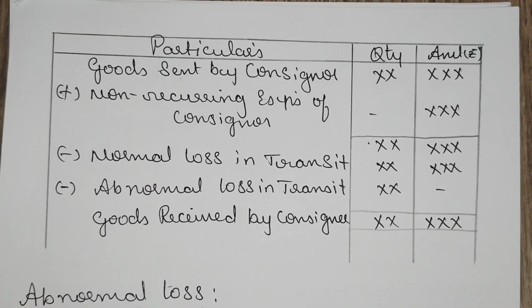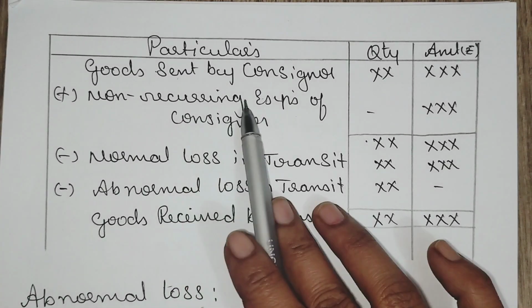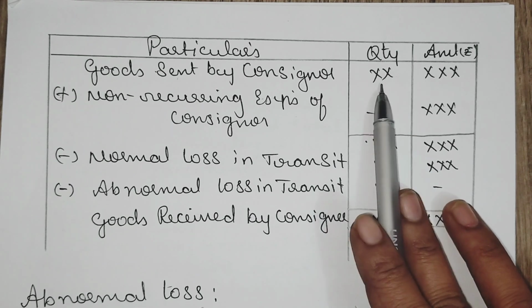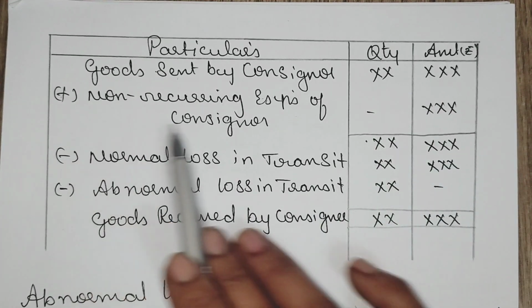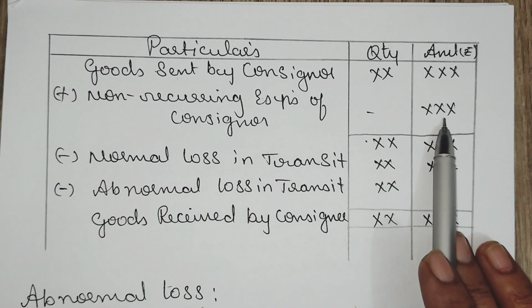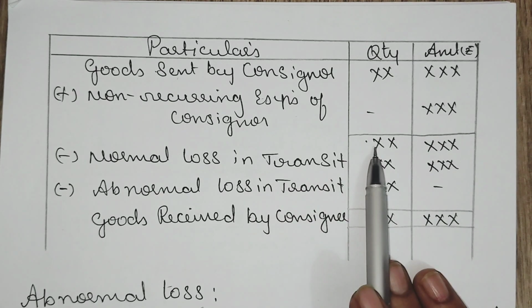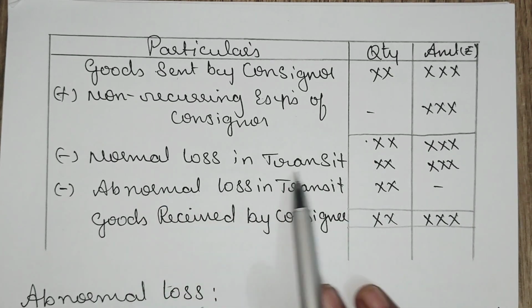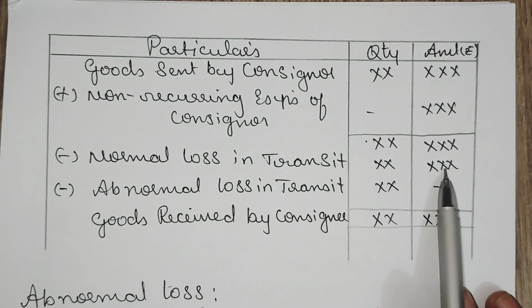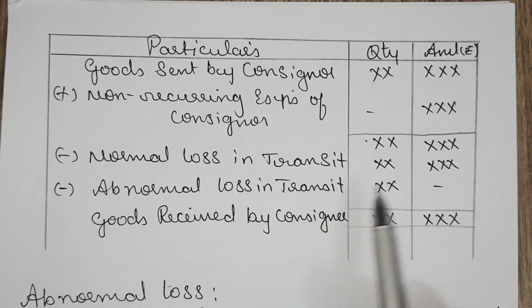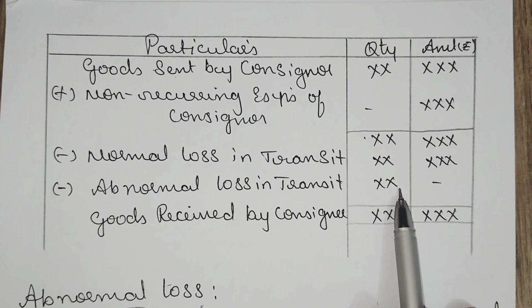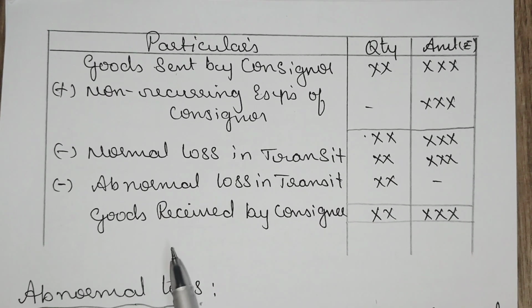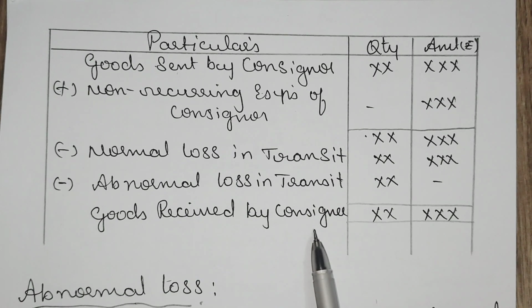The calculation of normal loss is: goods sent by consignor, quantity, amount, non-recurring expenses should be added. Then from the balance amount, normal loss in transit should be deducted. Abnormal loss in transit, that quantity will be recorded. Then we will get goods received by consignee.